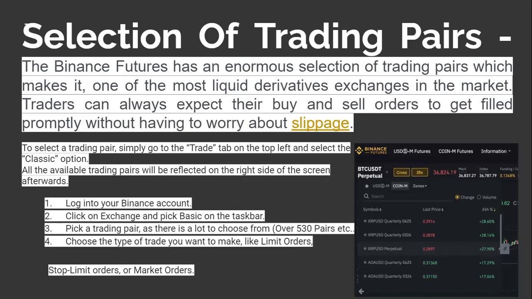To select the trading pair, all you need to do is go over to the Trade tab in the top left corner of the Binance platform. Select the Classic option you want. All the available trading pairs will be reflected on the right side of the screen, in which you can now pick a trading pair, as there are lots to choose from, over 530 pairs. You can choose the type of trade you want to make, like limit orders, stop limit orders, as well as market orders. All these can be found on the Binance Futures trading platform.